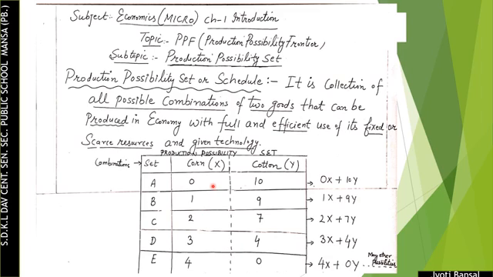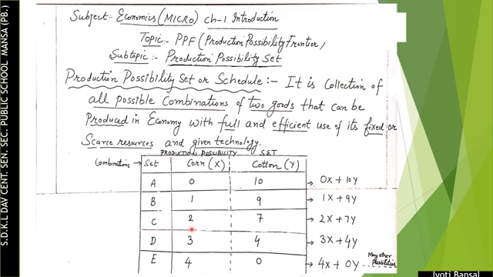In this combination, the producer wants to shift some resources from Y commodity to X commodity. So the production of X commodity is 1 unit and the production of Y commodity will be 9 units. Now students, what does the producer have to sacrifice? The producer has to sacrifice 1 unit of Y commodity to produce 1 more unit of X commodity. In economics, this sacrifice is termed as opportunity cost, or we can say opportunity lost.